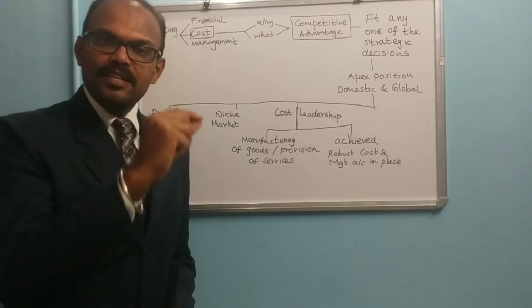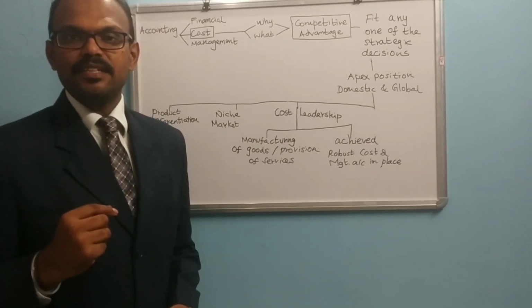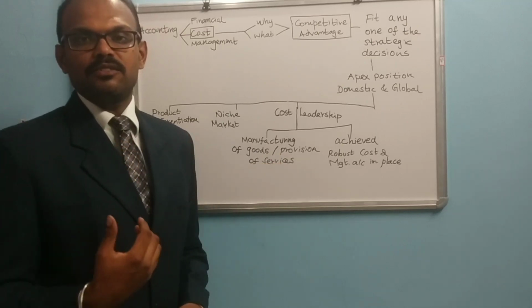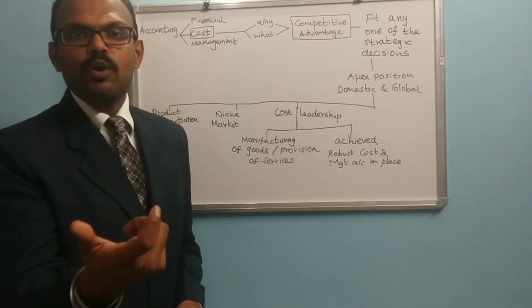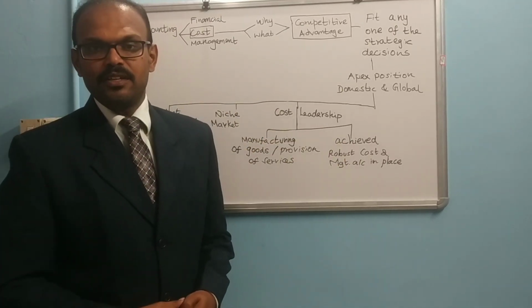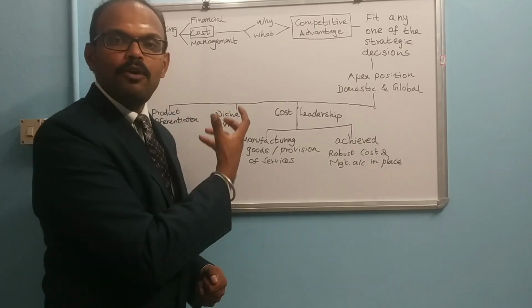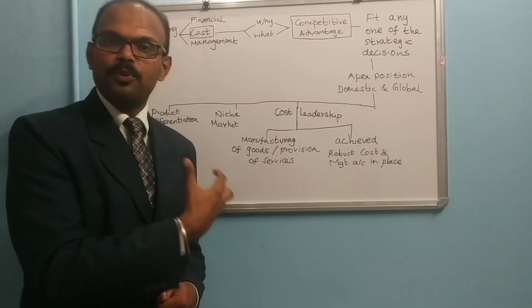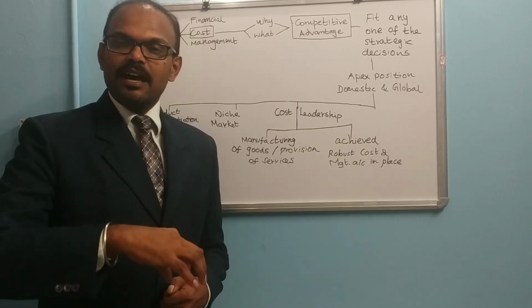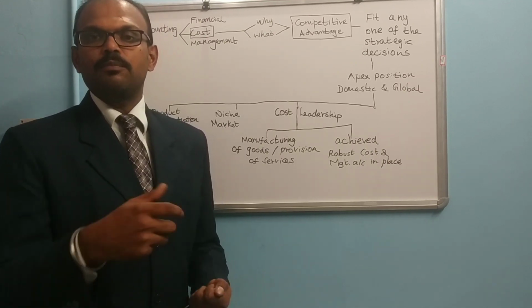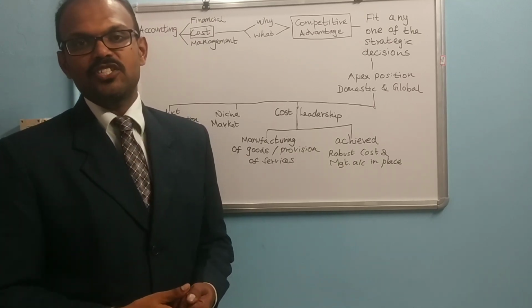In financial accounting, we prepare the trading account, profit and loss account and balance sheet for external parties. Outsiders can get benefit from the financial accounting statements. For example, if you want to invest some amount in the share market, you want to know the financial position of that company. How can we see it? With the help of the profit and loss account and balance sheet, you can easily know the company's net profit or net loss for the particular year. You can easily see the various liabilities and assets of the company as on the particular date.